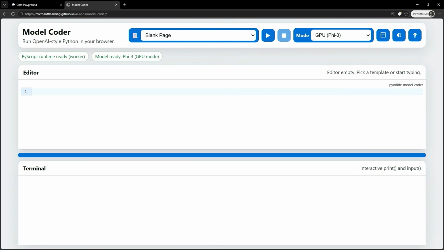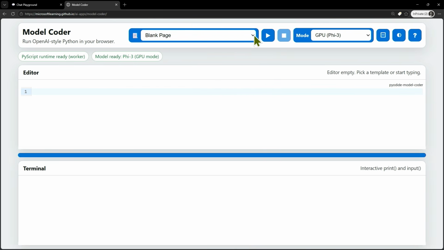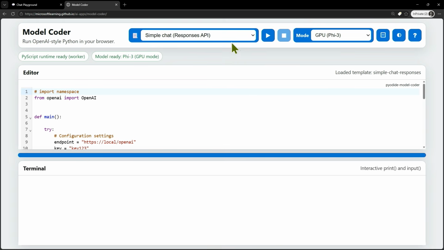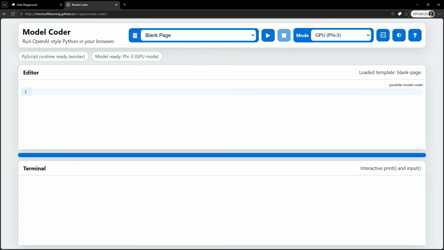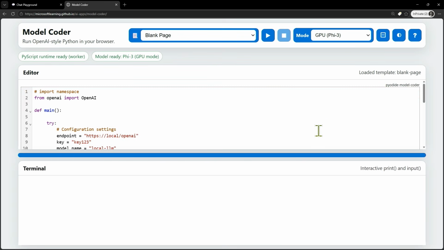When you load it, it may take a little bit of time to load the first model. Here for us it was fast. You can see here also we have GPU, CPU. You can start with a blank page or base simple chat or other pre-configured ones like chat completion code that you can work on. So let's start with an empty page. And I'm going to edit it to put my piece of code here in the editor.